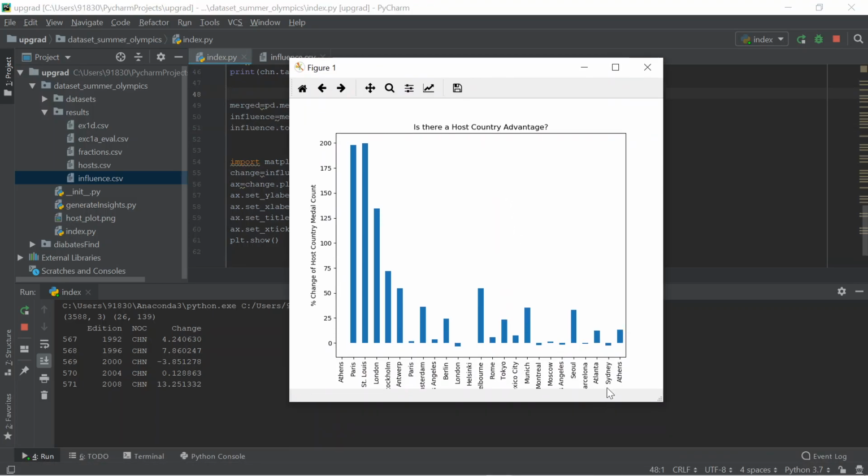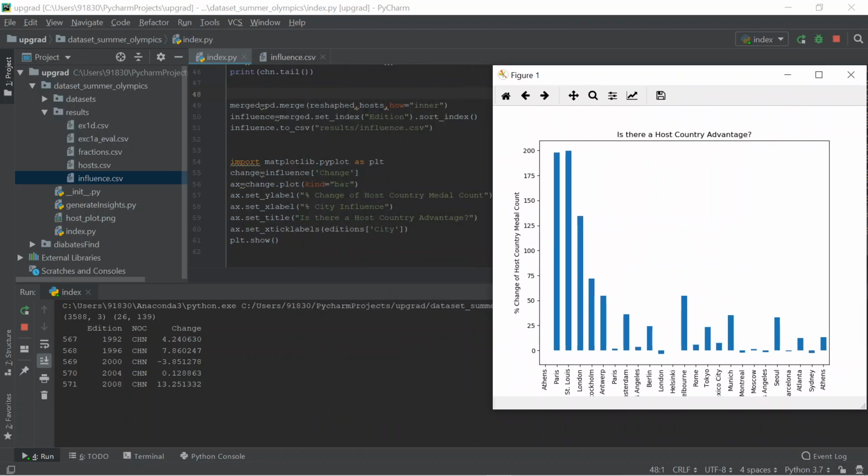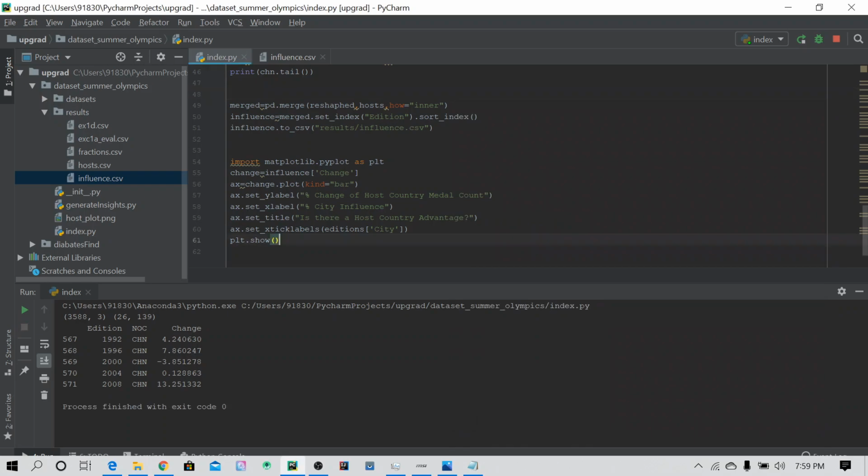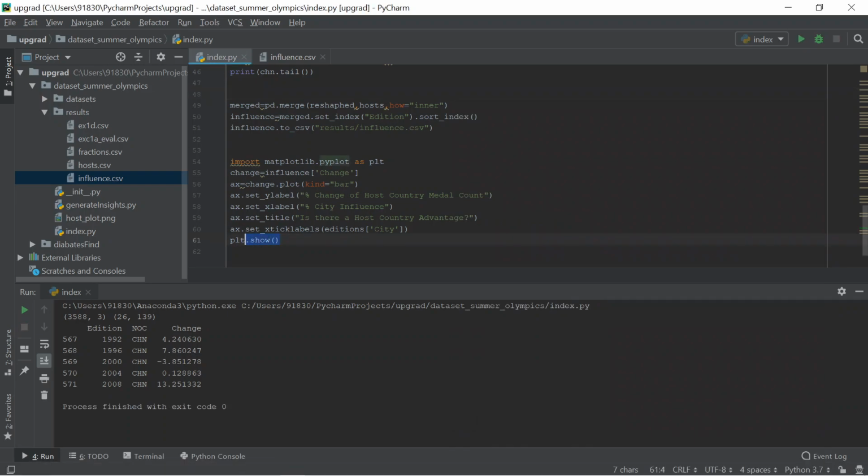I think it's overlapped down, I guess. If you see here, right? Yeah. Okay. Anyway, the y label is like this one, and for every bar there is a country name which is in the editions x tick labels, and also the title is like this one. Finally, instead of showing, they asked me to save, right?